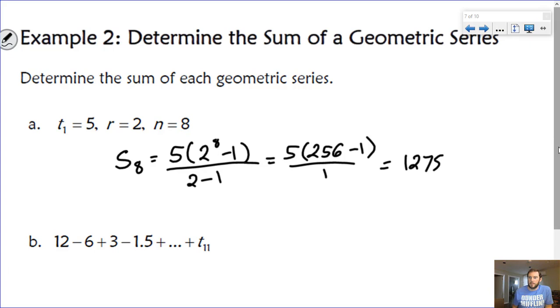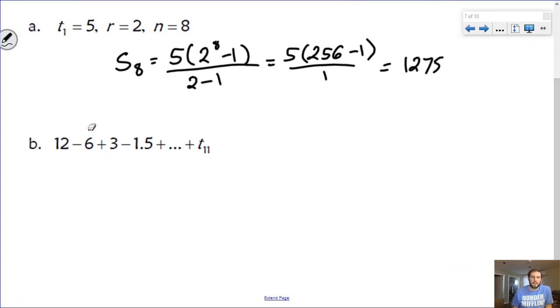Okay, part B. So again, feel free to stop the video whenever you'd like. Part B, the pieces of my series here aren't explicitly stated, but we can infer them from the information given, right? So T1, term 1 here, is 12.